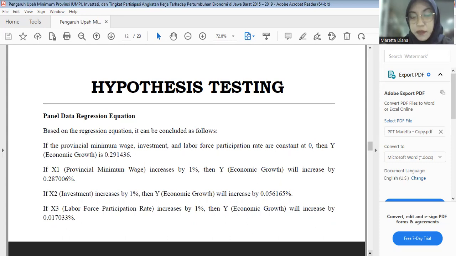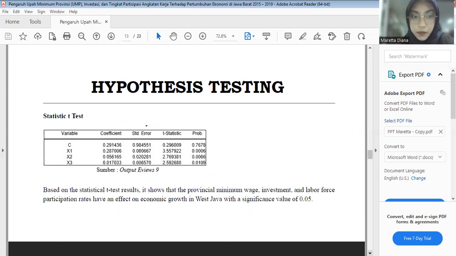If X1, provincial minimum wage, increased by 1%, then Y economic growth will increase by 0.287006%. If X2, investment, increased by 1%, then Y economic growth will increase by 0.056165%. If X3, labor force participation rate, increased by 1%, then Y economic growth will increase by 0.017033%.